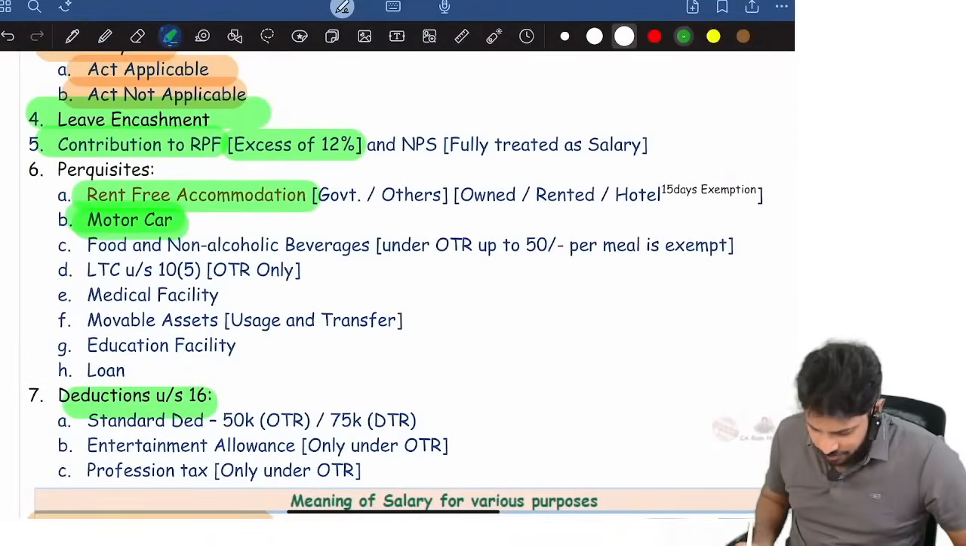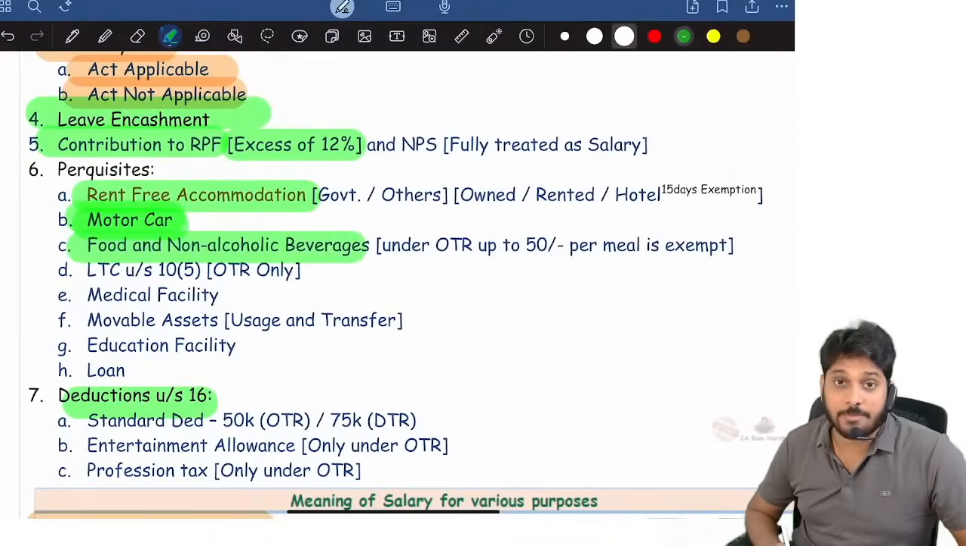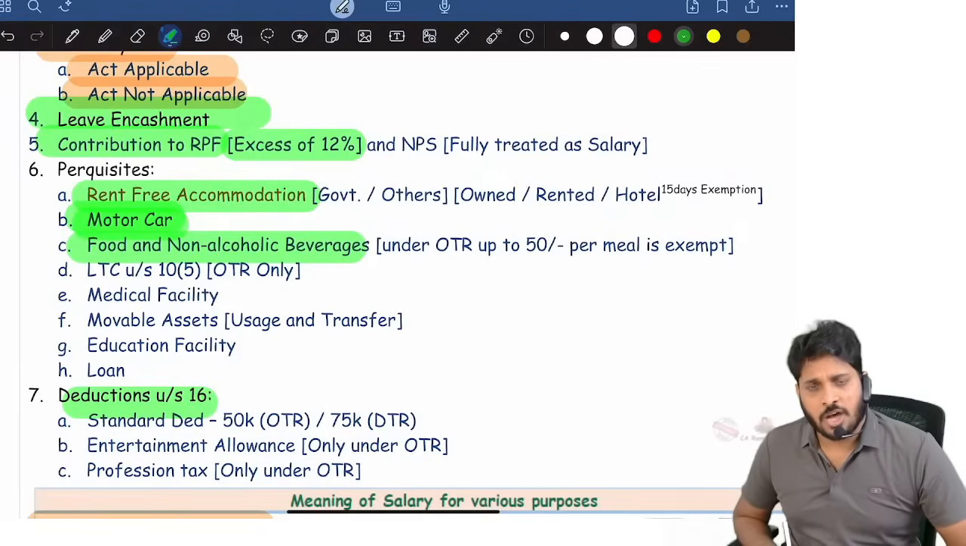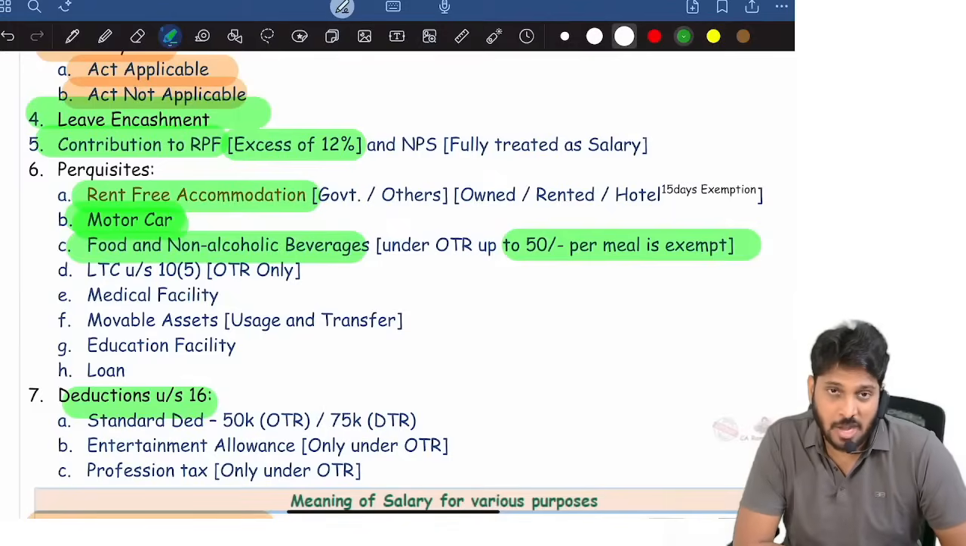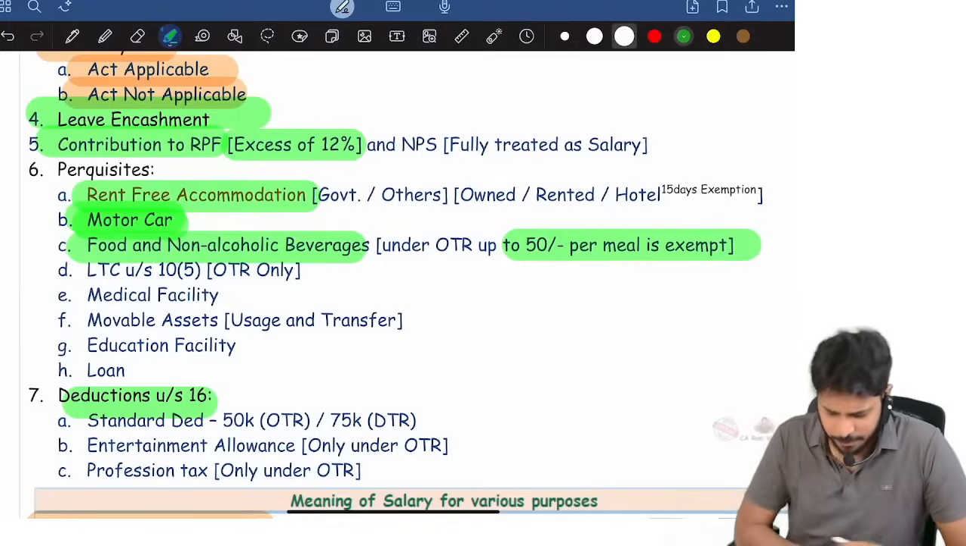Then food and non-alcoholic beverages. Food and non-alcoholic beverages up to 50 rupees per meal is exempt. Per meal, how much is exempt? 50 under optional tax regime. If it's default tax regime, fully taxable.